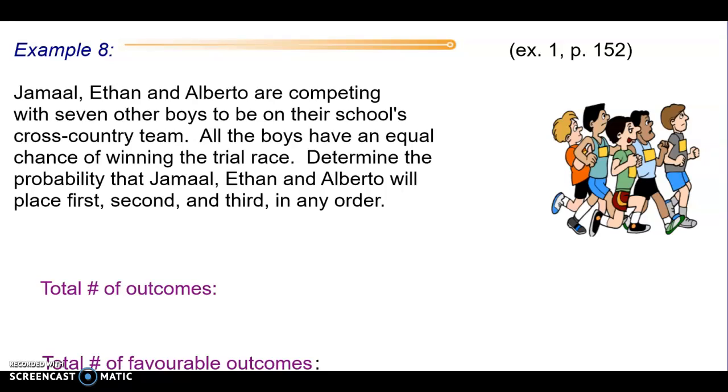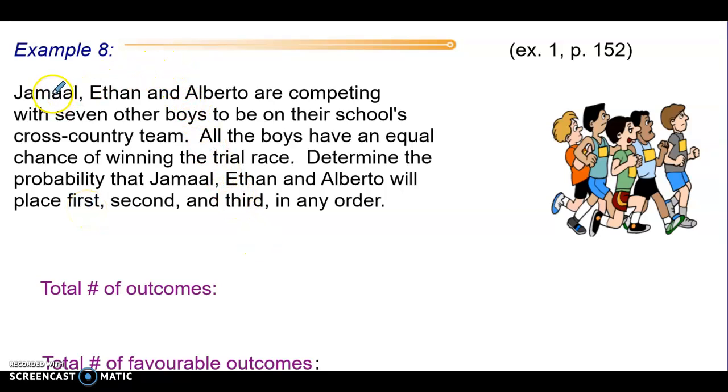Section 3.3, Example 8. Jamal, Ethan, and Alberto are competing with 7 other boys to be on their school's cross-country team. All the boys have an equal chance of winning the trial race. Determine the probability that Jamal, Ethan, and Alberto will place first, second, and third in any order.